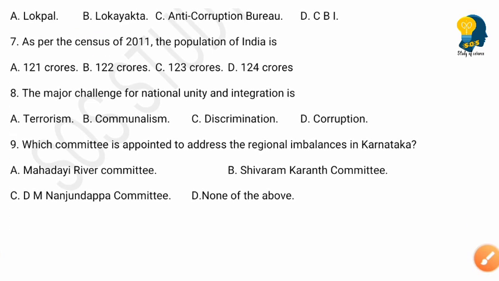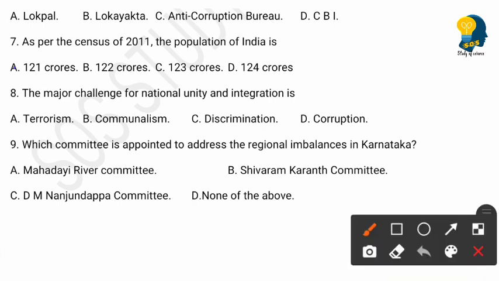The next question is, as per the census of 2011, the population of India is. Options are 121 crores, 122 crores, 123 crores and 124 crores. So the right answer is 121 crores. As per the census of 2011, the population of India is 121 crores.